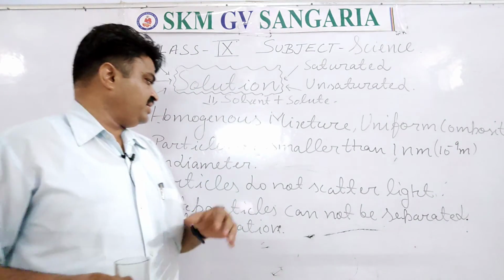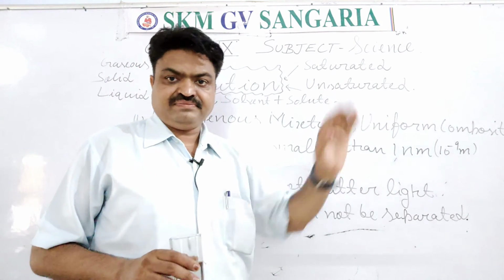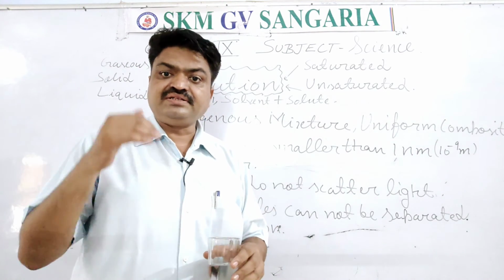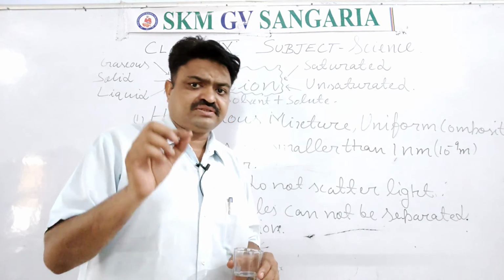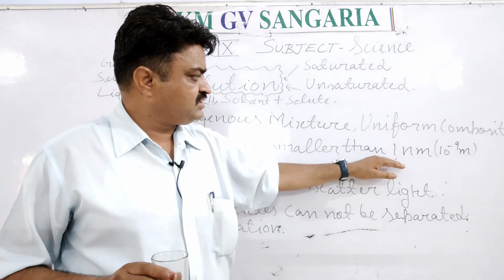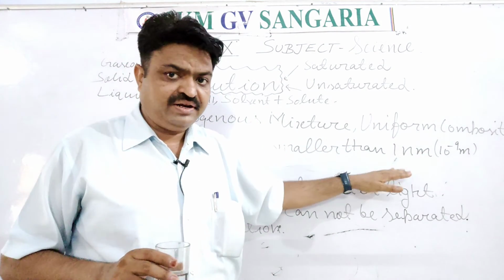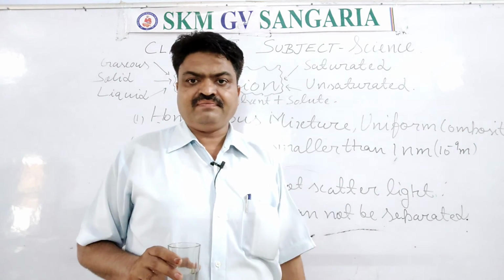Second important thing, students: particles are smaller than 1 nanometer. Nanometer is the unit from which we measure the size of microscopic structures. So they have a size smaller than 1 nanometer, and 1 nanometer is equal to 10 power minus 9 meter.